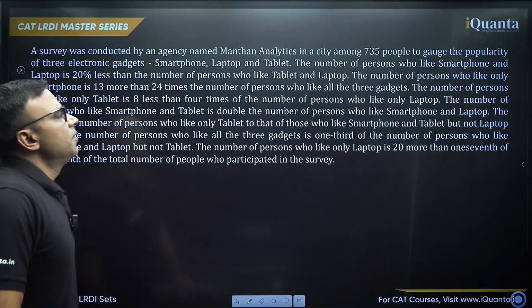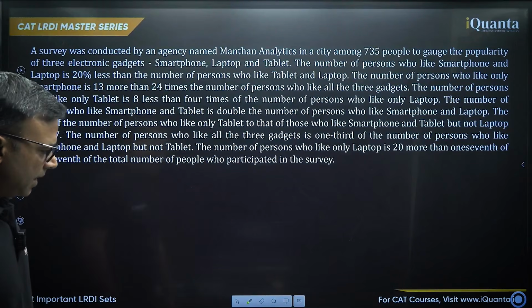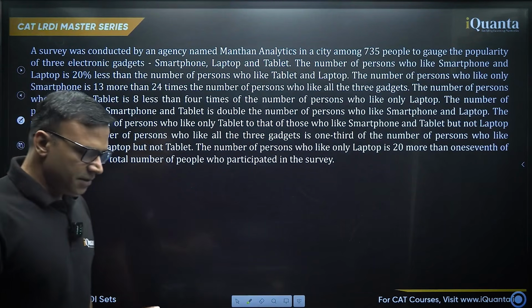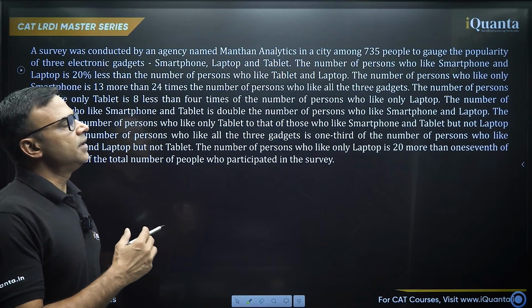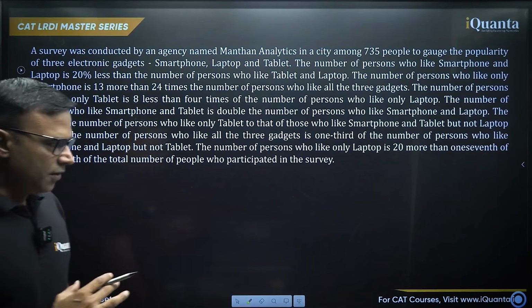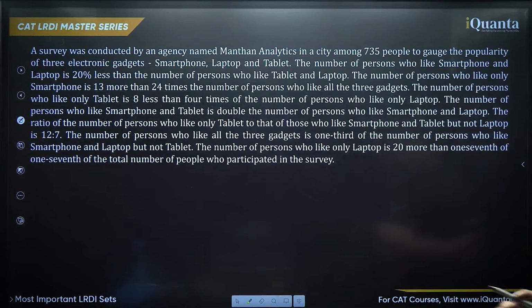Now this is a very beautiful question of Venn diagram, and one instruction whenever you come across any such video of LRDI set: pause the video when you can see the entire screen like this. Okay, pause it here, read the question very carefully. Whatever is the source, wherever you're watching it, doesn't matter. Read the entire question very carefully on your own. Then unpause it and come back to it.